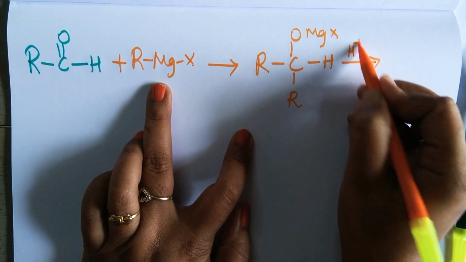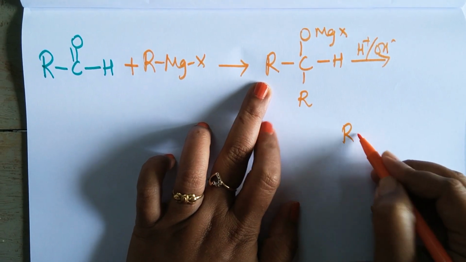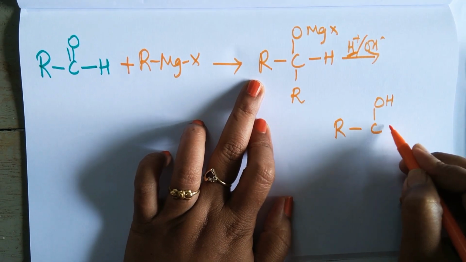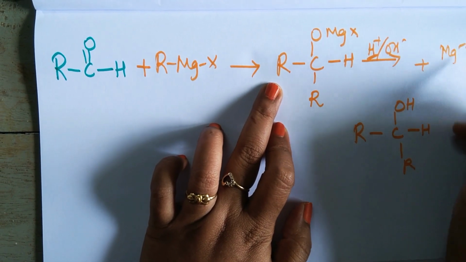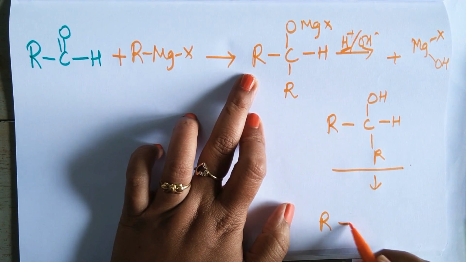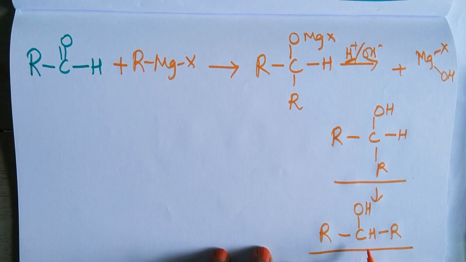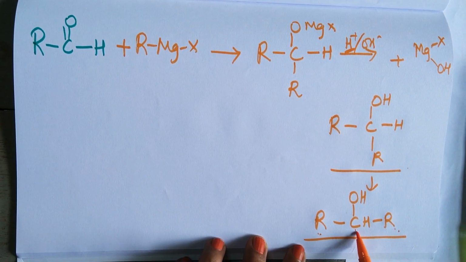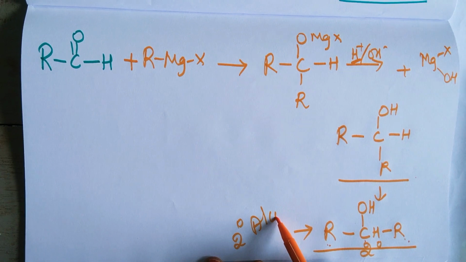It undergoes hydrolysis. You can also write H2O here. So what do I get? RCHOH, MgX goes out, H comes inside. So RCHOHR plus MgXOH. So I will condense this and write, this will be RCHROH. So what is this? Here the carbon atom is attached to two carbon atoms directly.